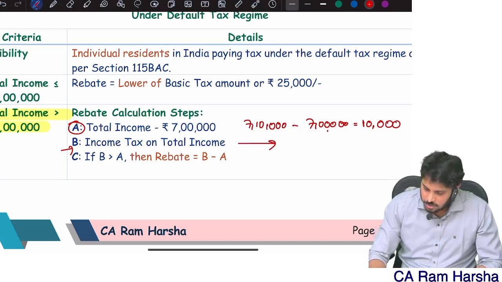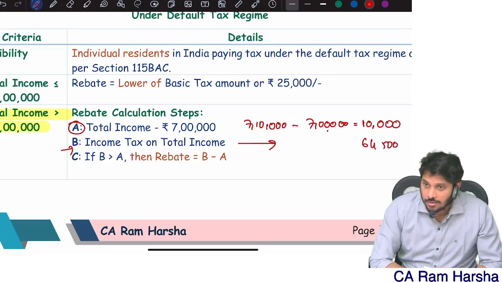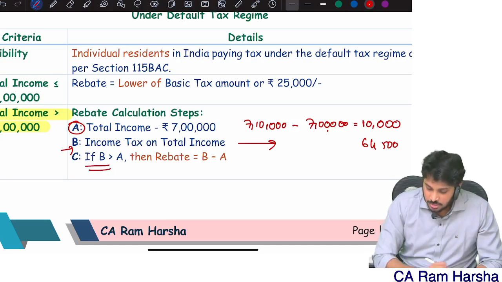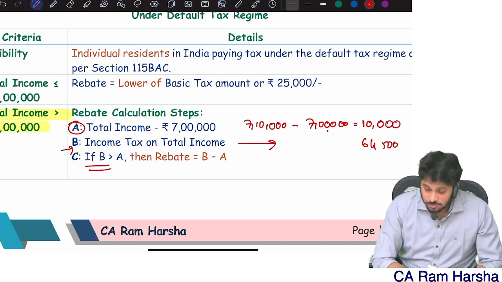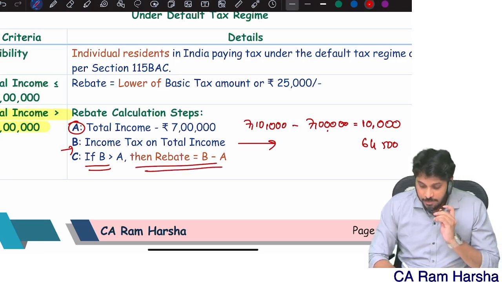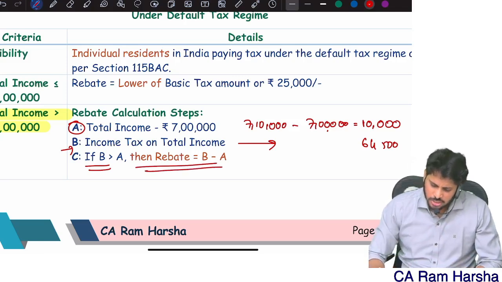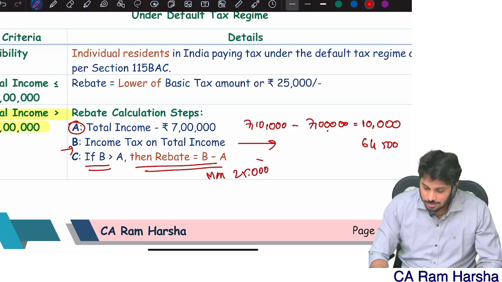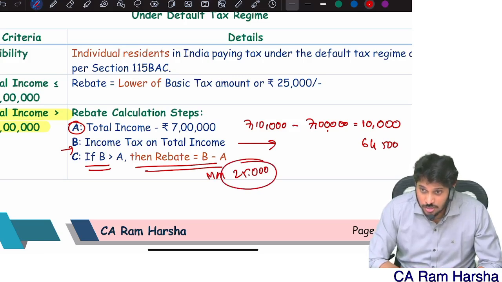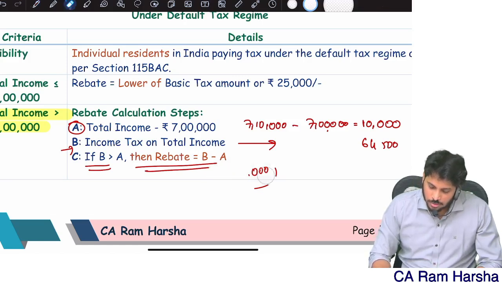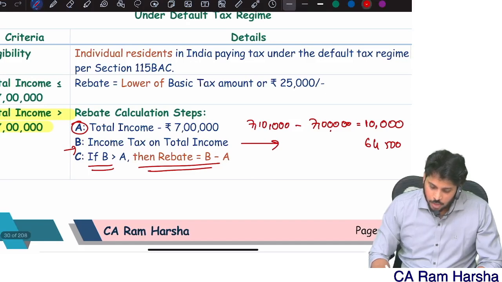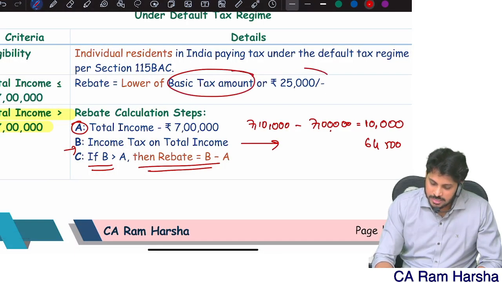If B is more than A, then rebate is equal to B minus A, but maximum rebate is 25,000. Actually, it is the lower of basic tax or 25.